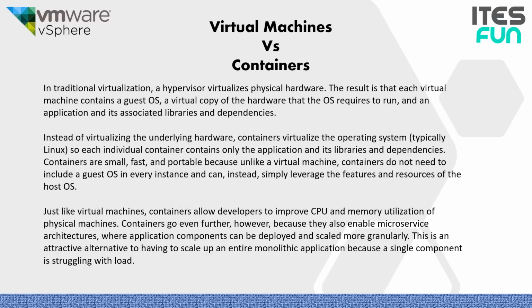So what is the difference between the virtual machine and containers? In traditional virtualization, a hypervisor virtualizes physical hardware. The result is that each virtual machine contains a guest operating system, a virtual copy of the hardware that the OS requires to run, and an application and its associated libraries and dependencies. Instead of virtualizing the underlying hardware, containers virtualize the operating system, typically Linux. So each individual container contains only the application and its libraries and dependencies. There is no operating system.